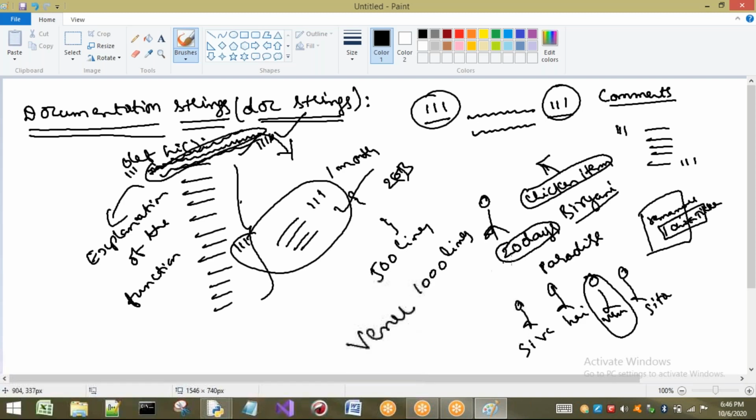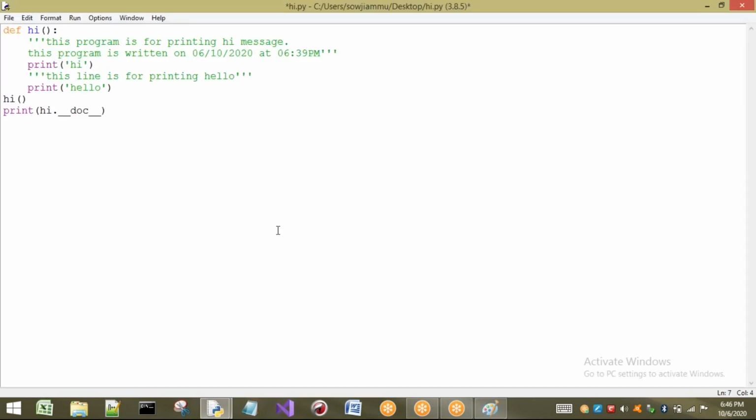When I am calling Venu, who is going to respond? This particular person is going to respond. When I call Shiva, this person is going to respond. That means if I want any particular task to be done, I have to call its name. Now I want to execute the messages hi and hello. Those are present in the hi function. So I just have to call it by its name, hi. If I call hi, with open bracket and close bracket, automatically the control goes to this function and it will execute all these things.